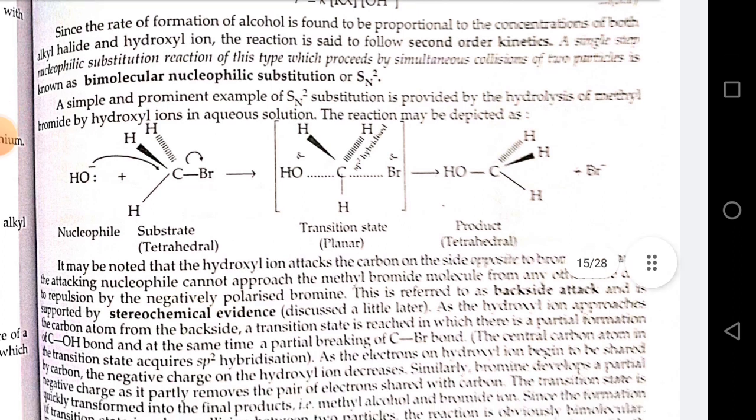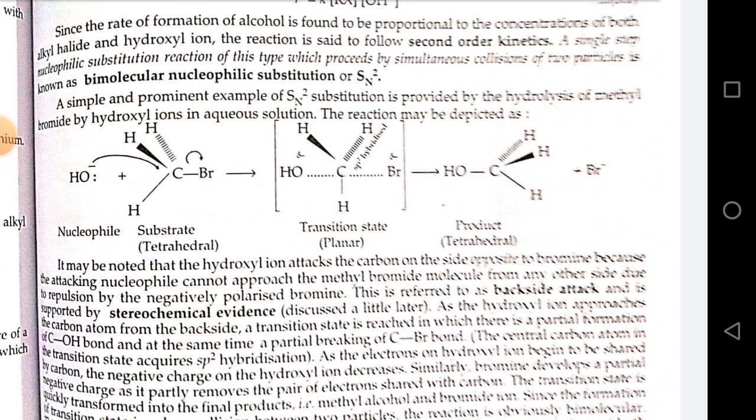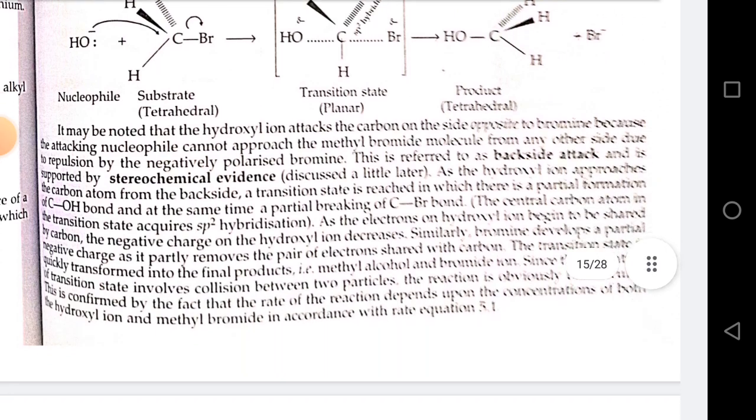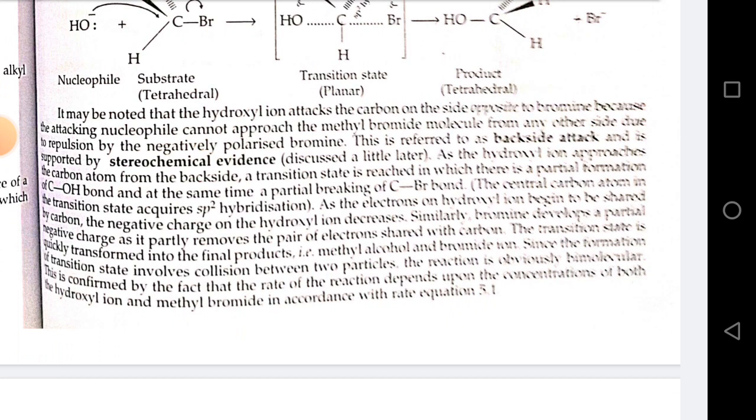As the hydroxyl ion approaches the carbon atom from the backside, a transition state is reached in which there is a partial formation of the C-OH bond and at the same time a partial breaking of the C-Br bond. The central carbon atom in the transition state acquires sp2 hybridization. As the electron pair on hydroxyl ion begins to be shared by carbon, the negative charge on hydroxyl ion decreases. Similarly, bromine develops a partial negative charge as it partially removes the pair of electrons shared with carbon. The transition state is quickly transformed into the final products, that is methyl alcohol and bromide ion.